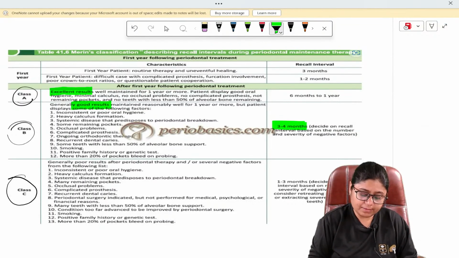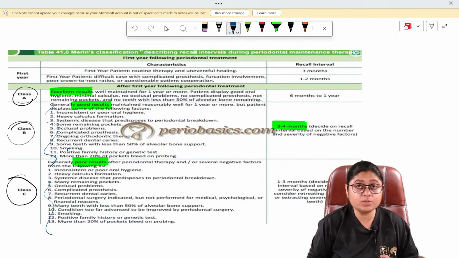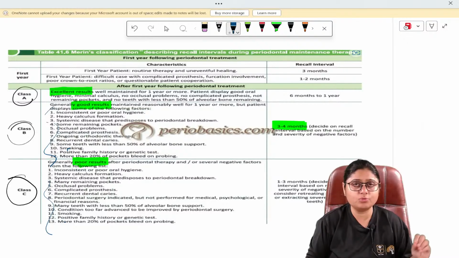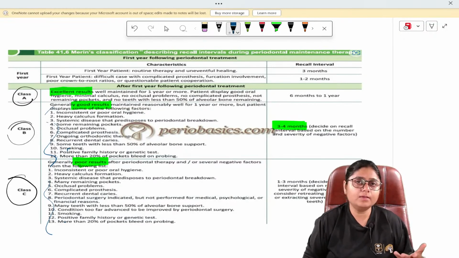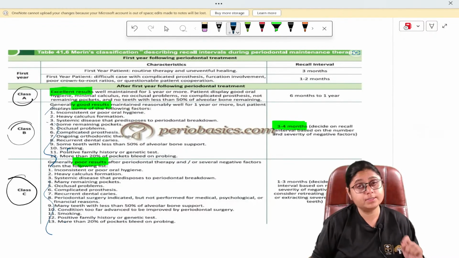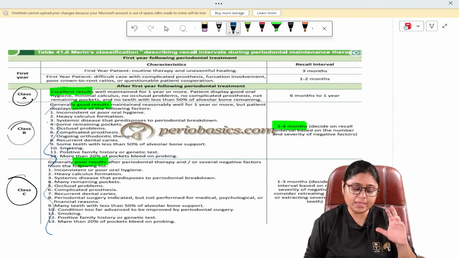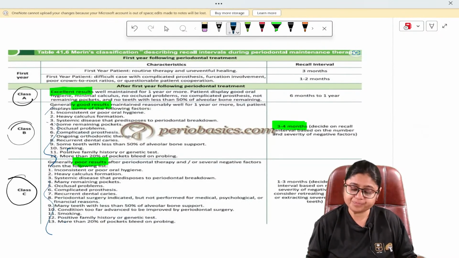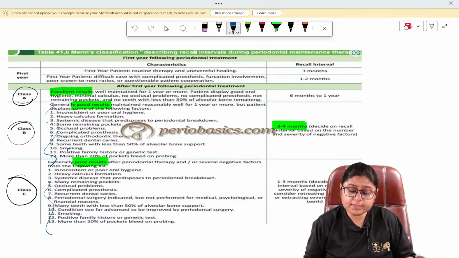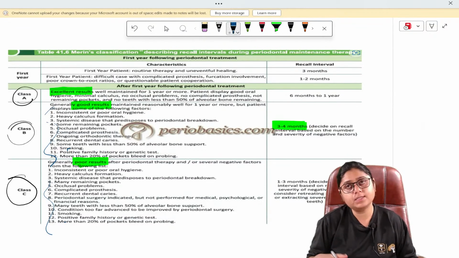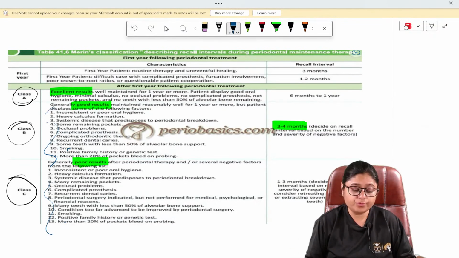And in class C, the keyword here is poor results. Don't remember all this. You need not remember all this. These things will not be asked in the exams. Either they'll ask you class A, class B, class C, or they'll ask you the keyword: the patient is maintaining good results, excellent results, or poor results. So based on these keywords, you have to remember the months. For excellent results, 6 to 12 months. For good results, 3 to 4 months. And for poor results, 1 to 3 months, you have to do the recall.